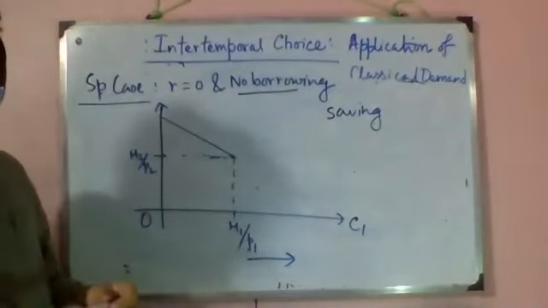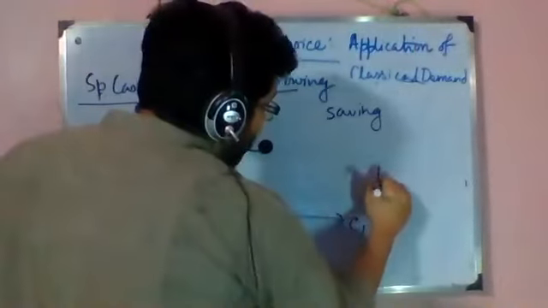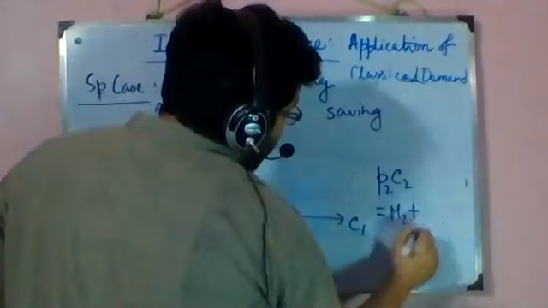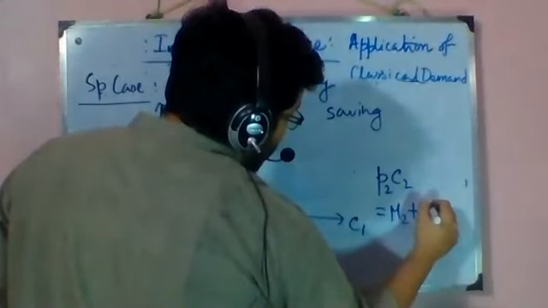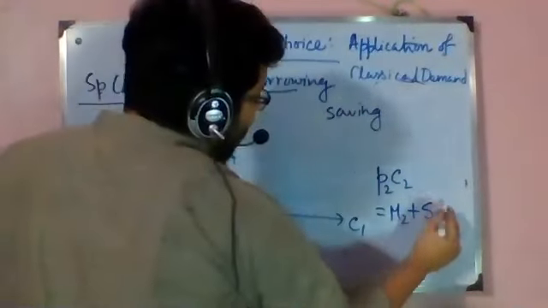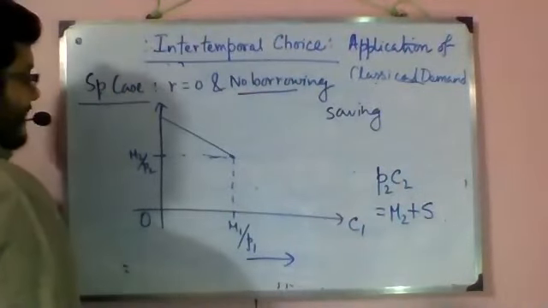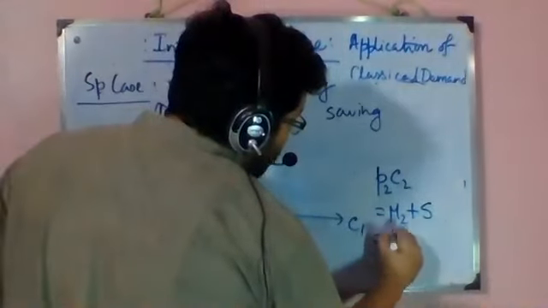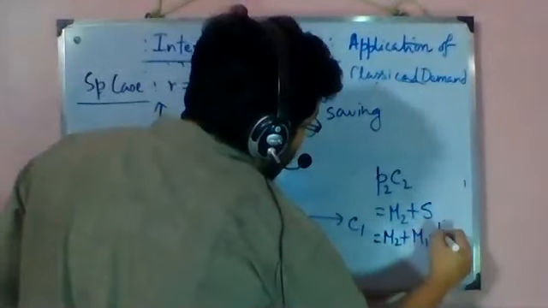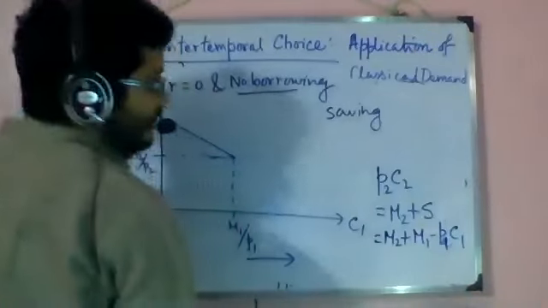Now you are not going to get any interest rate. So what I'm trying to say is that now if you write P2C2, which will be equal to M2, it will be simply, you have to write plus S, right? So there will be nothing like 1 plus R. Okay. All right. So if I put in place of S, I have to put the expression. What is that? That was M1 minus P1C1, right?